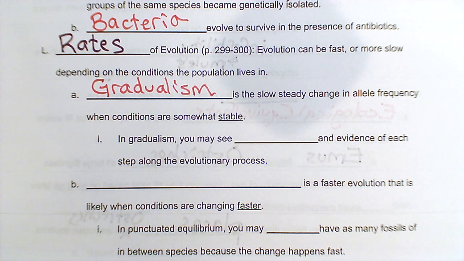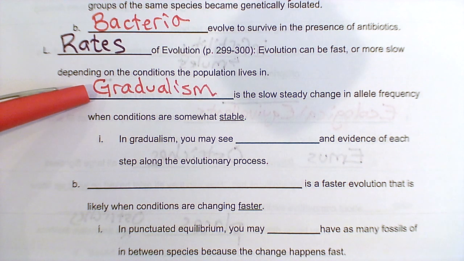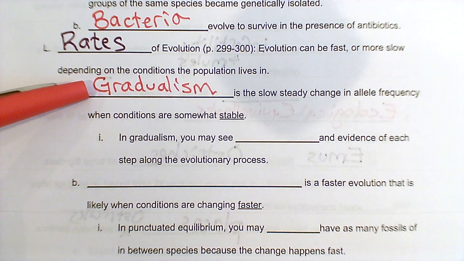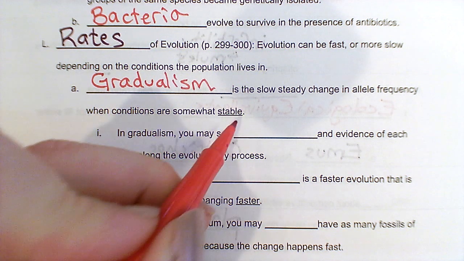So probably there's still some competition between members of the species, but it's not very fierce, right? Maybe a lot of the species can kind of reproduce fairly readily. So we're still going to have evolution, we're still going to have change, it's just really, really, really slow.